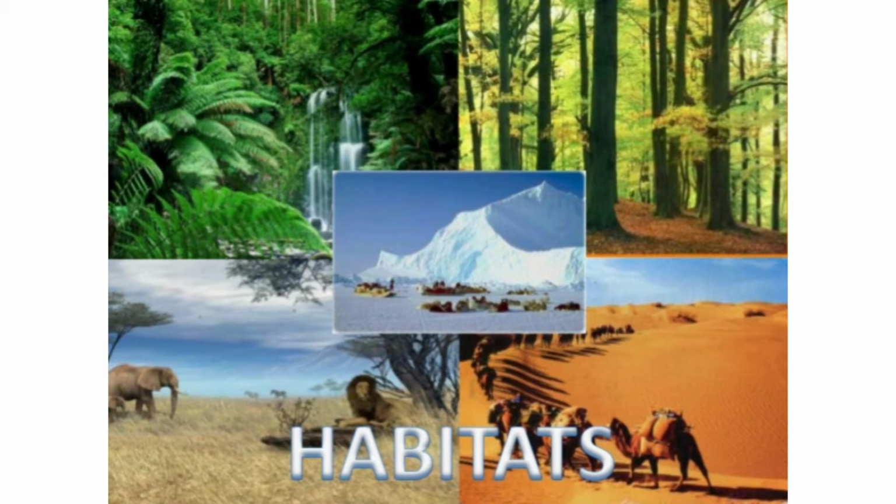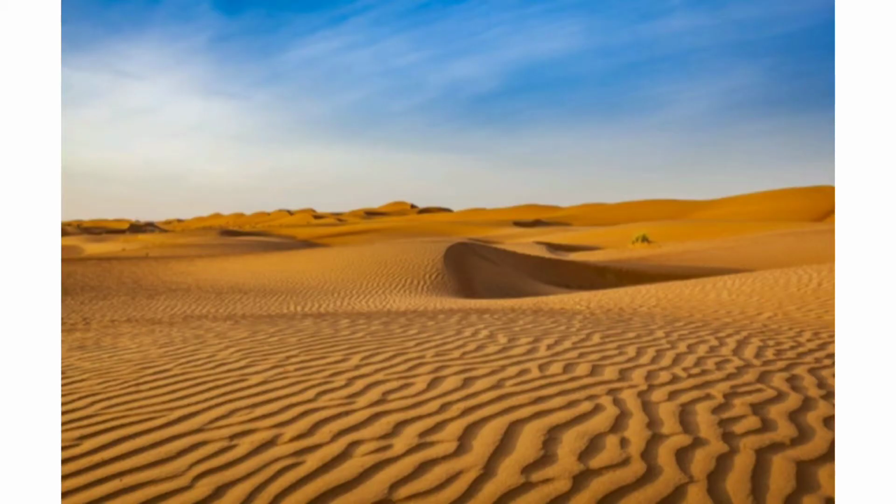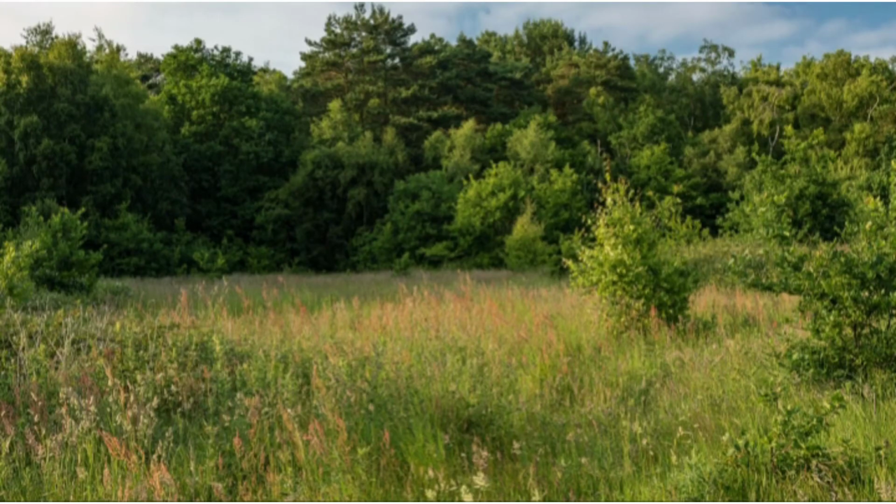Do you remember habitats and adaptations in desert and grasslands? Deserts are dry lands that receive very little or no rainfall. Grasslands are very flat and open lands that are mostly covered with tall grasses. Grasslands get more rain than a desert. Shall I ask a few questions from last day's portions?